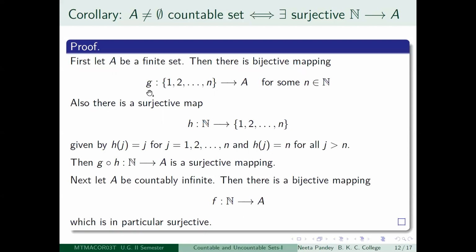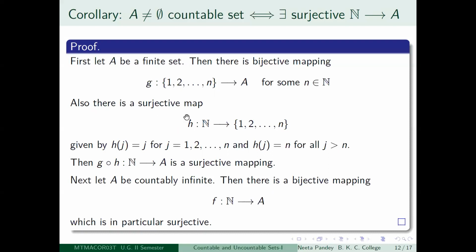For the composition, I would like to start from 1 to n. So since capital A is a finite non-empty set, there is a positive integer n and a bijection from the set containing 1, 2, etc. n to capital A. This mapping you are calling little g. Also, there is a surjective mapping from the positive integers to the set of integers between 1 and n, 1, 2, etc. n. How is that mapping defined?